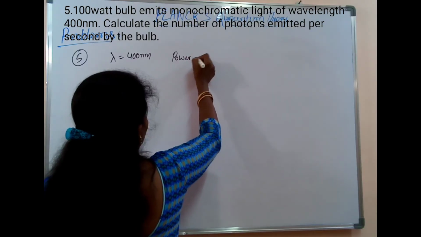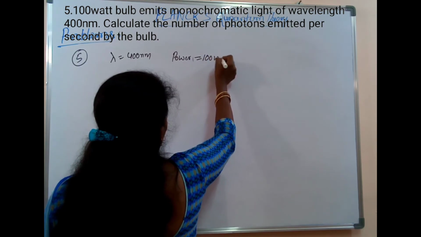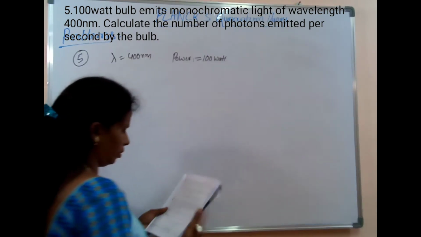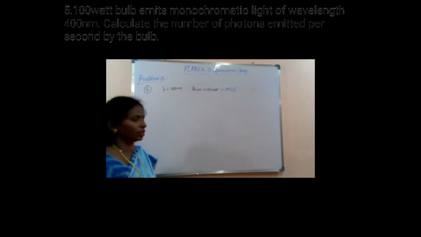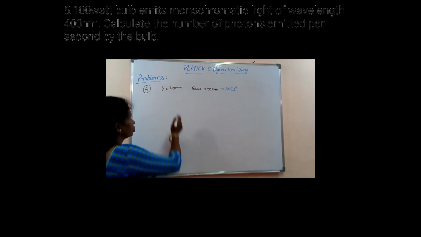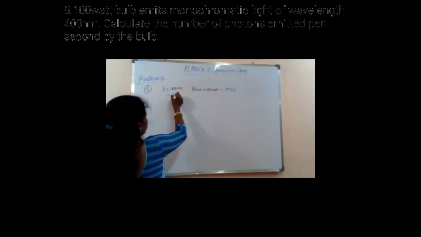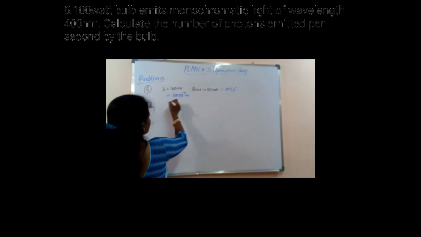Power is equal to 100 watt, and 1 watt is equal to 1 joule per second. So lambda is equal to 400 into 10 to the power of minus 9 meters, which is 4 into 10 to the power of minus 7 meters.